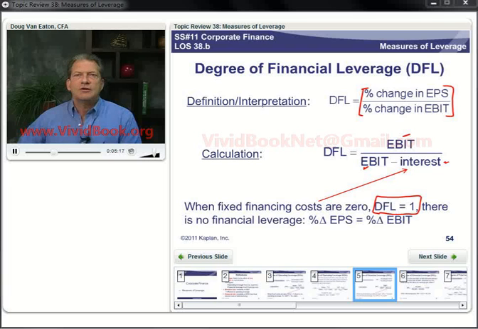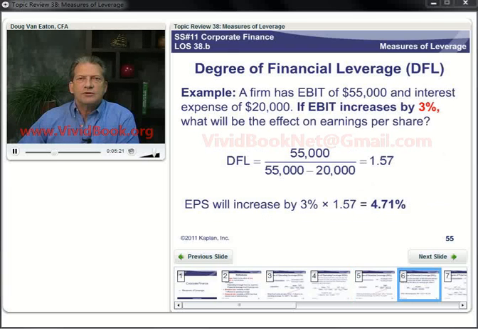Let's look at a calculation here. We've got a firm with operating earnings of $55,000 and interest expense of $20,000. If EBIT increases by 3%, what's the effect on earnings per share? Well, we've got two steps here. First, to calculate the degree of financial leverage, operating earnings minus fixed financing costs.